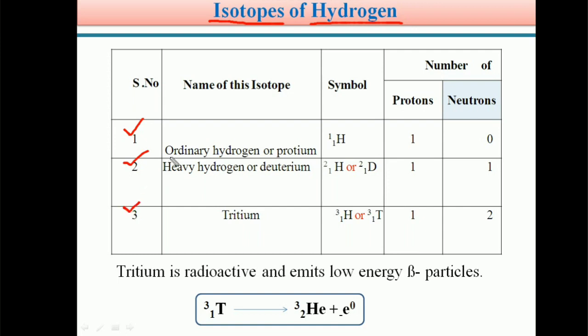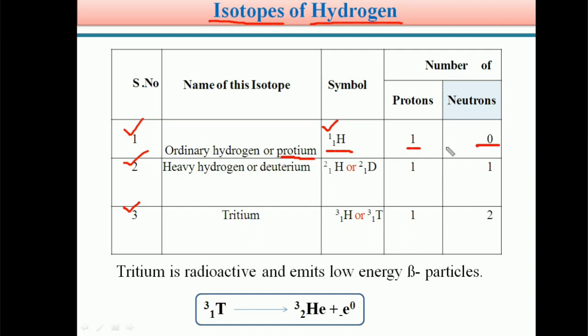The first one is ordinary hydrogen. It is also called protium. Students, the terminology is very important. Protium is also called ordinary hydrogen. The protium symbol is 1H1. In this, the subscript 1 represents the number of protons and the mass number is also 1 only. So in the case of protium, hydrogen has zero neutrons.